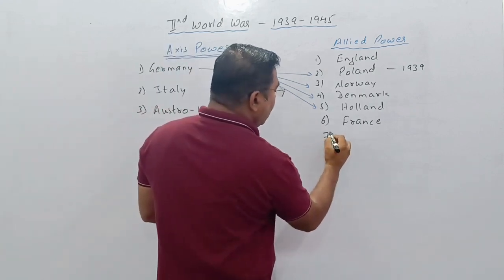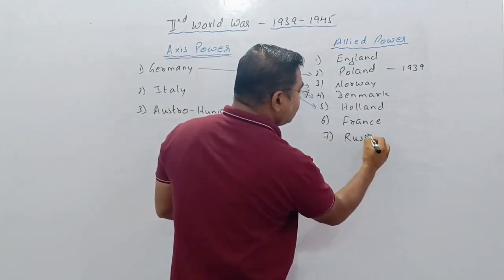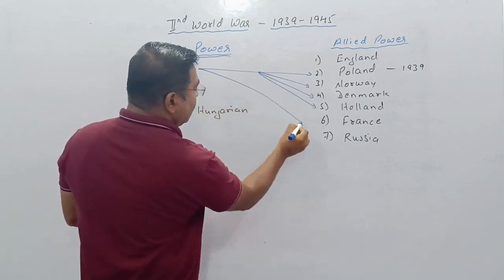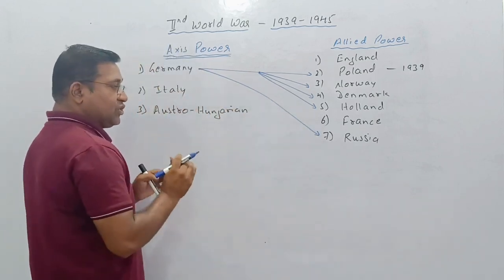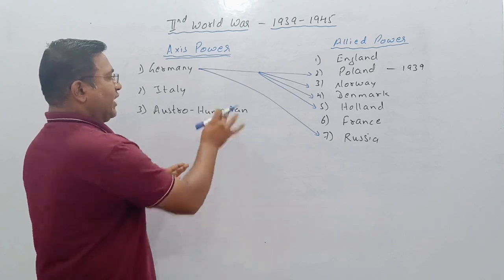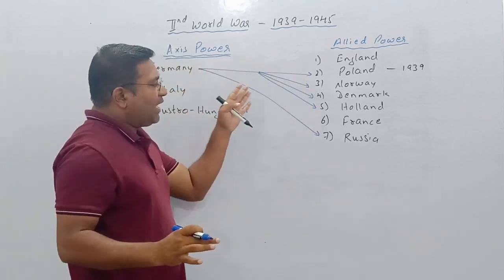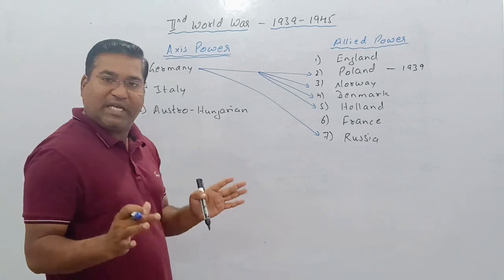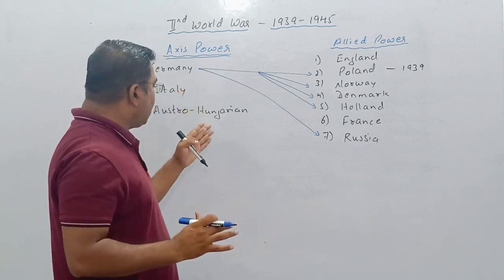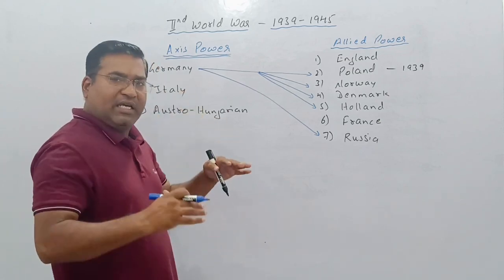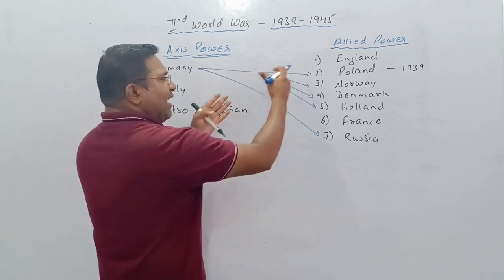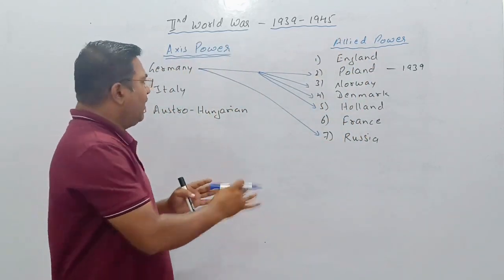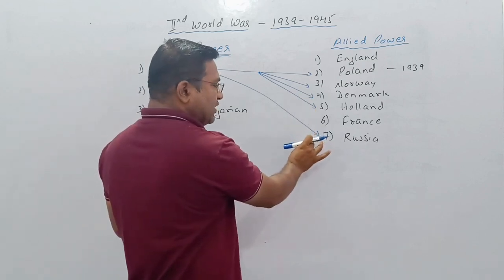Germany attacks Russia. Now, this does not mean there is no role for Italy and Austro-Hungary. They had already entered the war and were fighting a number of these nations, but the main attacks were elsewhere.